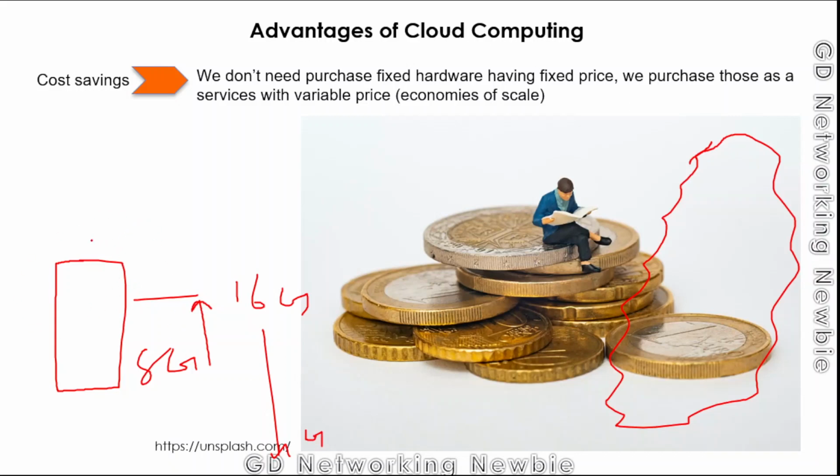You can imagine what would happen. But with cloud services, you can simply configure those services. Also, the cloud is used by many users, so the cost paid by each individual is reduced. That is called economies of scale.